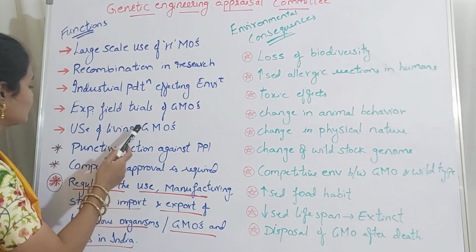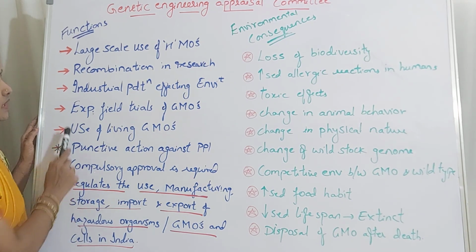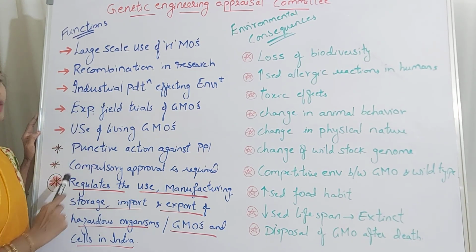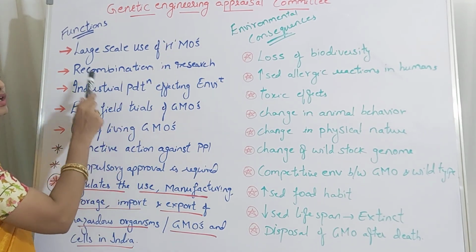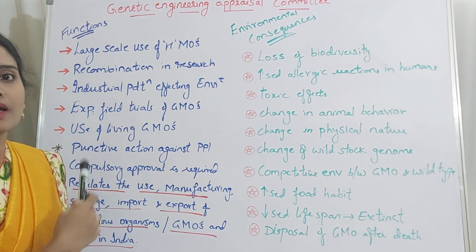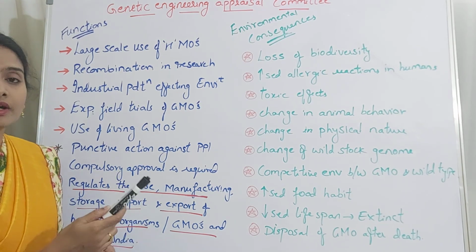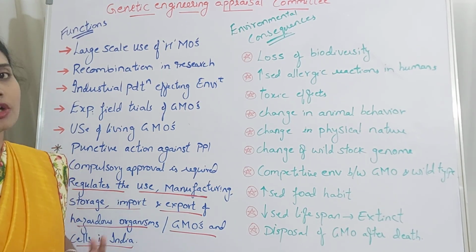After assessing all these, GEAC is assessing and analyzing the effect on the environment and also the use of that genetically modified organism.